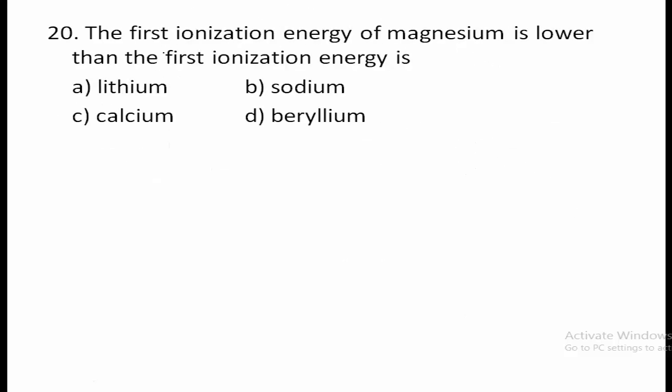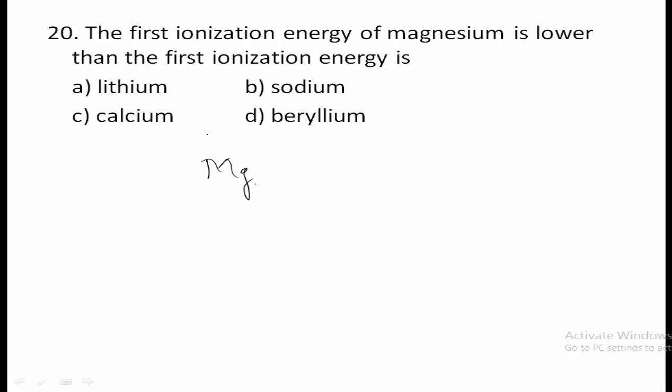Then 20th question. The first ionization energy of magnesium is lower than the first ionization energy of. So among these elements, we compare with the ionization energy of magnesium; it is lower than which one of these elements? Here lithium, sodium, calcium, beryllium are given.